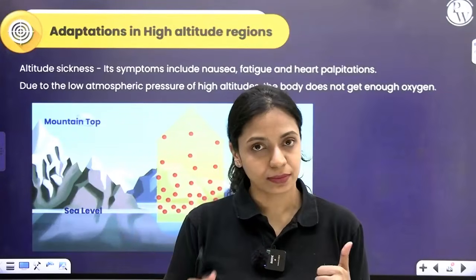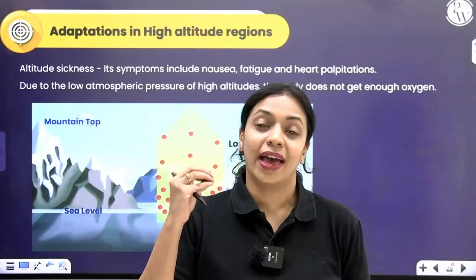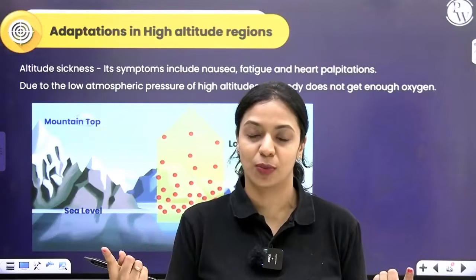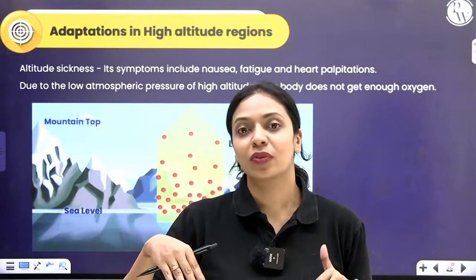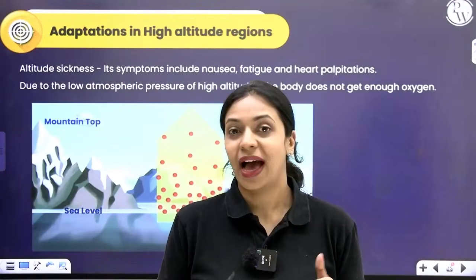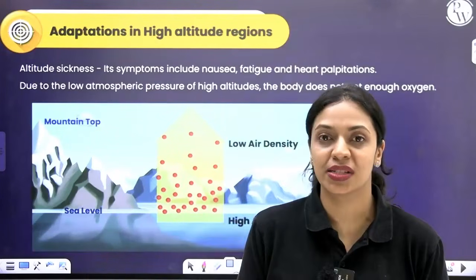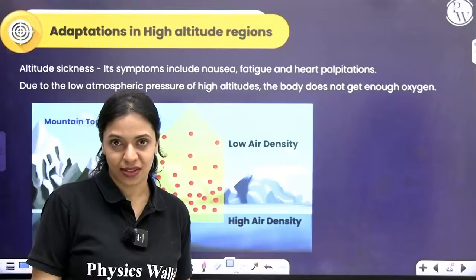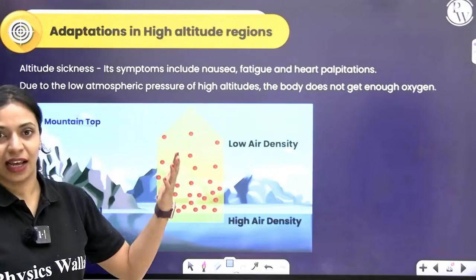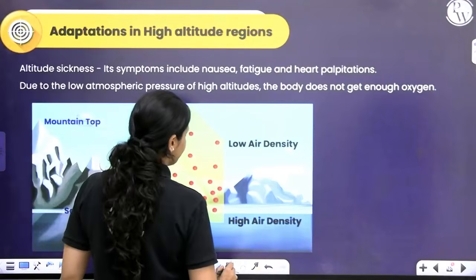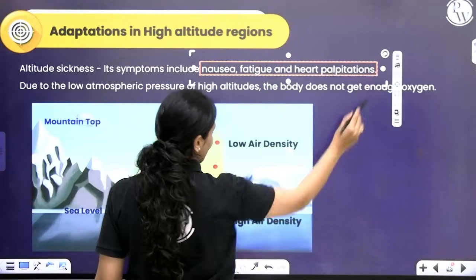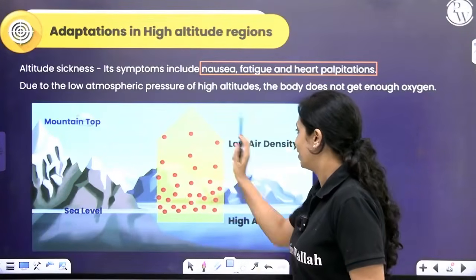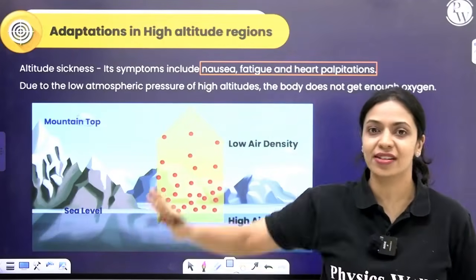Over here, what is the problem? At high altitudes, air pressure is a problem. We all are aerobic organisms. We require oxygen to survive, and we take that oxygen from our atmosphere. Partial pressure of oxygen also will be low when the air pressure is low. As a result, it can cause altitude sickness. If you're somebody who climbs mountains and goes on treks, you may have experienced this. During these climbs, people will start feeling nausea, tiredness or fatigue, and heart palpitations. Why is that happening? That is because of the low pressure and low air density at higher altitudes. We will not get sufficient oxygen.